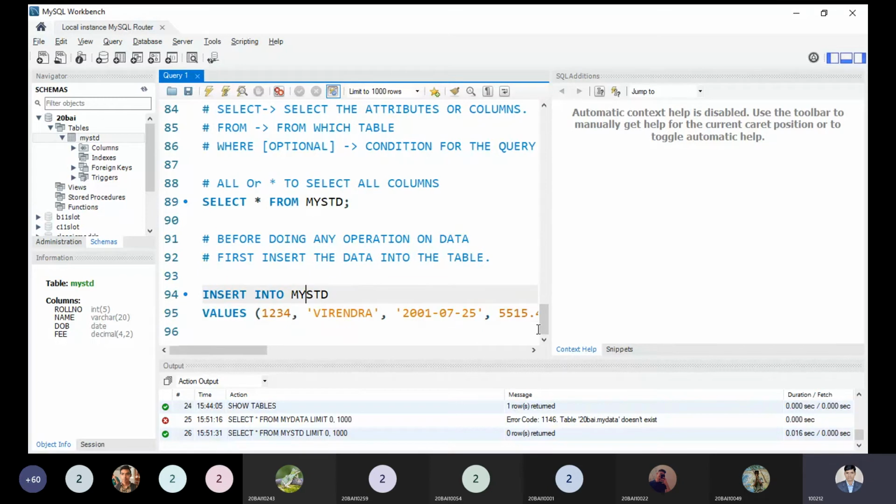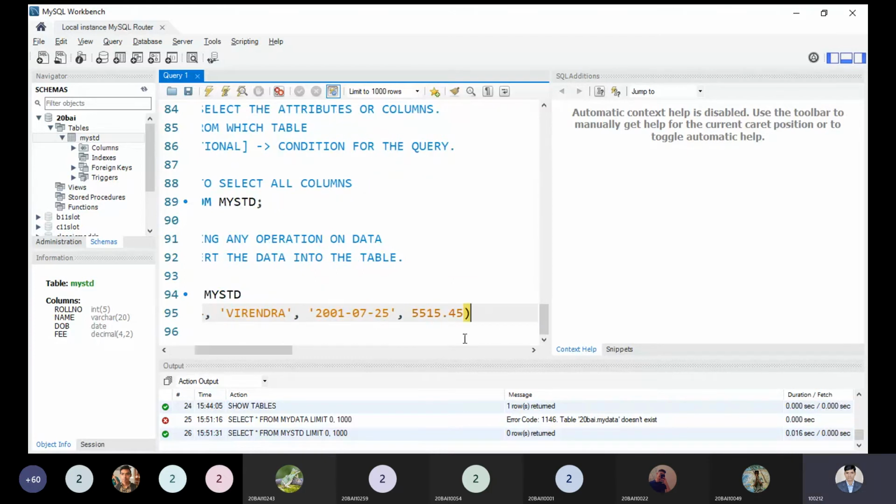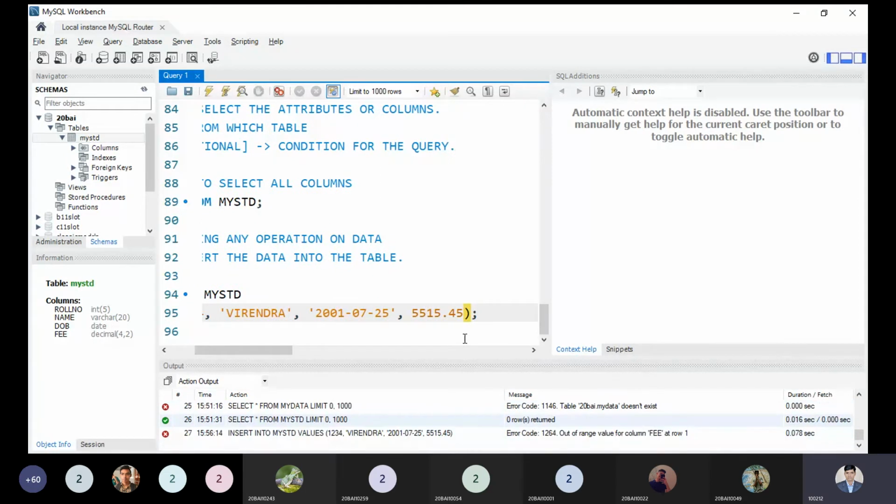Okay, so there is no error. If there is an error while writing our query, on the sequence number we will see a small red cross, which denotes that we have some syntactical error in our query. Try to resolve this problem, but we don't have one, so it means we are working perfectly. Put the semicolon at the end and execute this part, and let us check whether it is inserted or not. For fees we are getting an out of range error, so I can put a different value. Let me check.